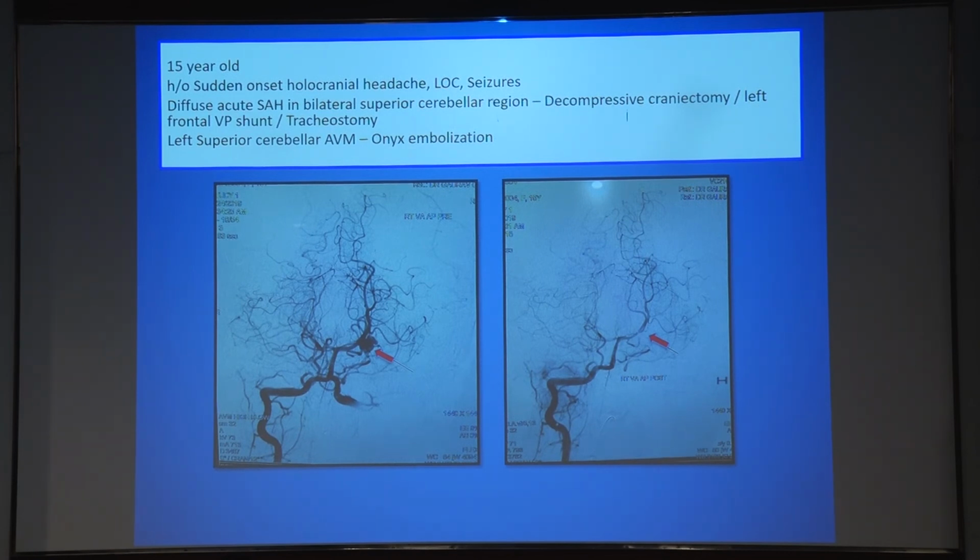After which the bleed was diagnosed to be secondary to a left superior cerebellar AV malformation, which can be seen in the first photograph, this nest of vessels over here, which was embolized, and we can see the resolution of the same. But as a result, by the time the child came off the tracheostomy, she had a problem with speaking, with focusing, and with gait, and was confined to a wheelchair and had to have extensive physiotherapy for the same.